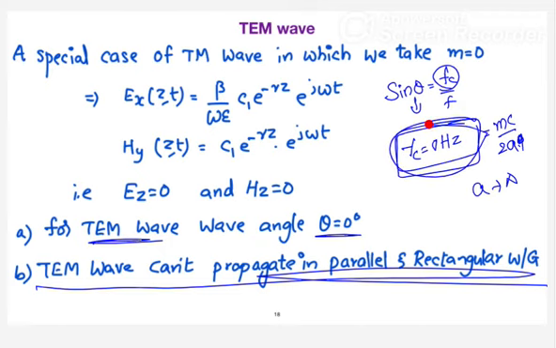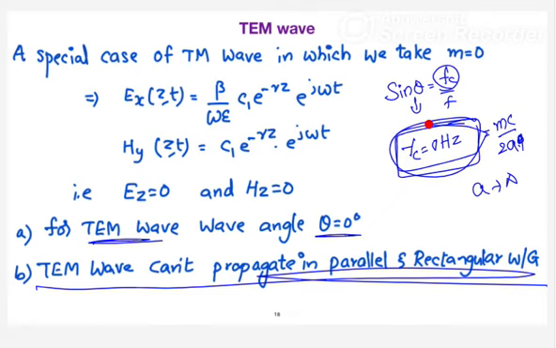I can consider that the free space is also a waveguide where the TEM wave can propagate. Why? Because when you assume the free space, you know the separation is infinity. I can assume there is one conducting plate at the uppermost and one conducting plate at the bottom, where you can see the free space is having an infinite radius. We can assume the free space itself as a waveguide where you can propagate the transverse electromagnetic wave.